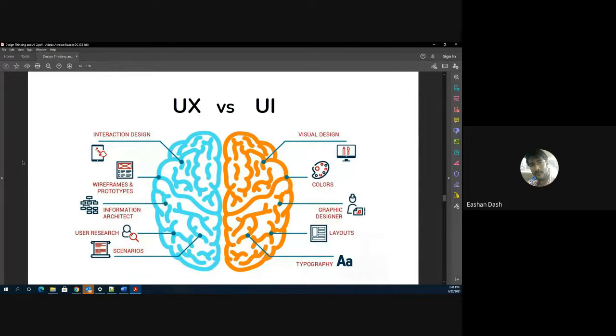Whatever we saw yesterday with respect to visual design, where the app is, how the buttons are placed in the app, what color schemes you have used, all that translates to the user interface. Interface basically means the platform or medium through which the user interacts with the system. In most internet-driven products, the interface is a web app or a mobile app. They focus on visual design aspects, like where the button has to be placed, what the distances are, and all those aspects.